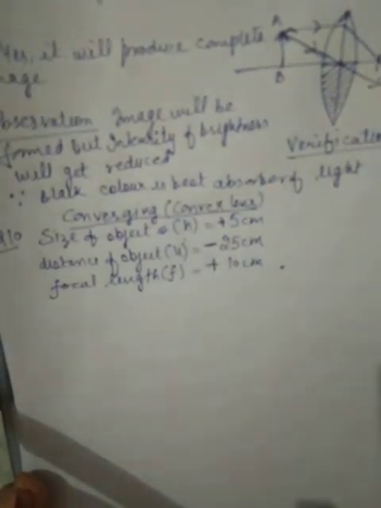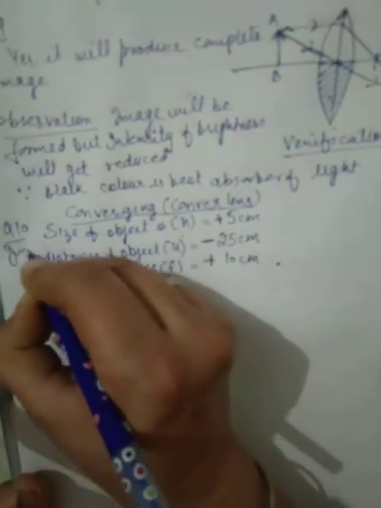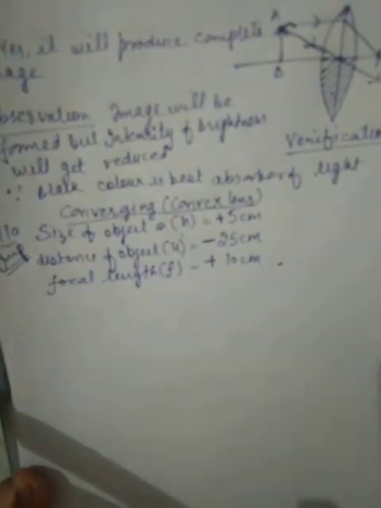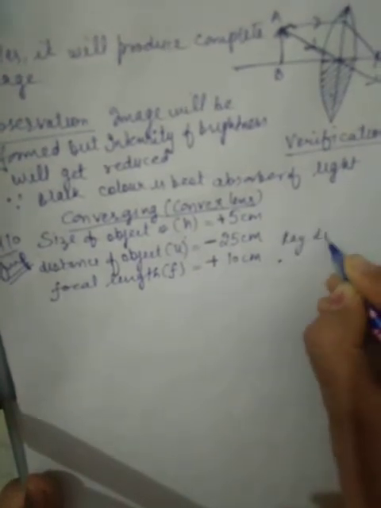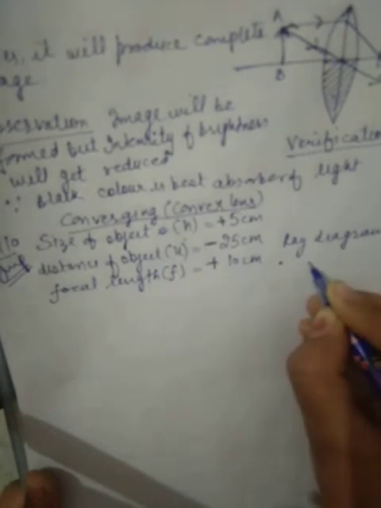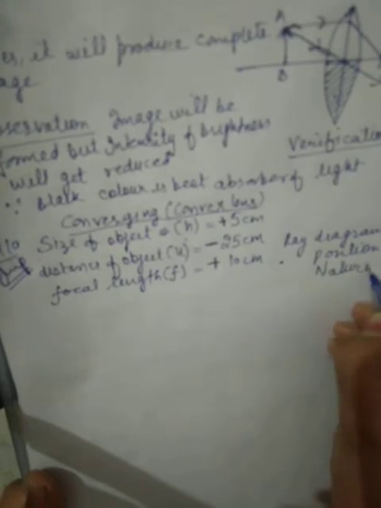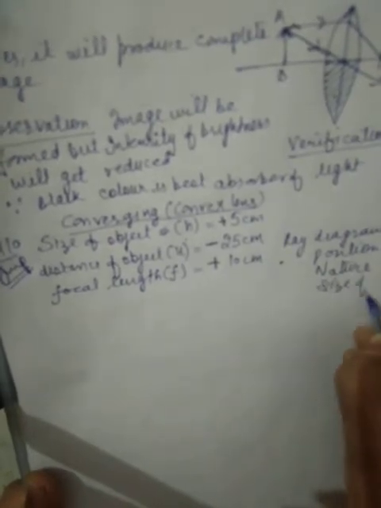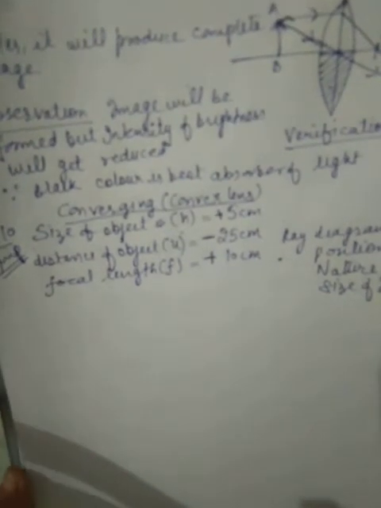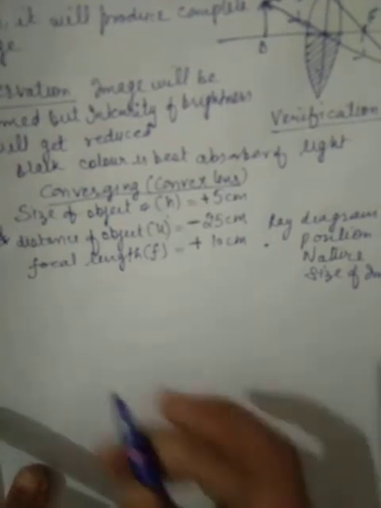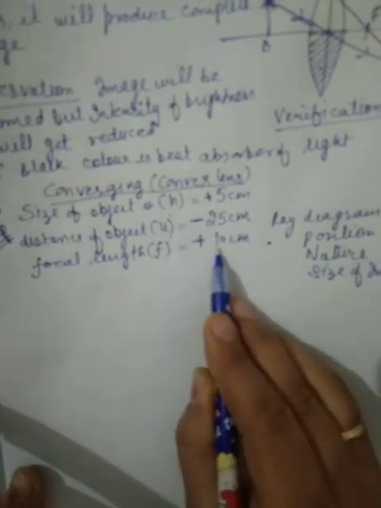We have to draw the ray diagram, position, size and nature of the image. That is very important concerning your board exam. What do we have to find out? Ray diagram first. Second, position, nature and size of the image we have to find out. Now, firstly, u is minus 25 and focal length is 10.